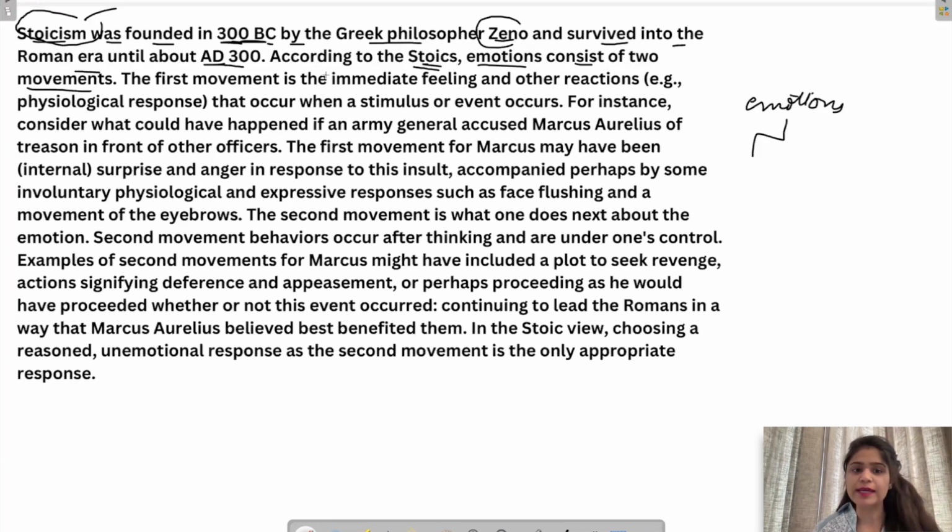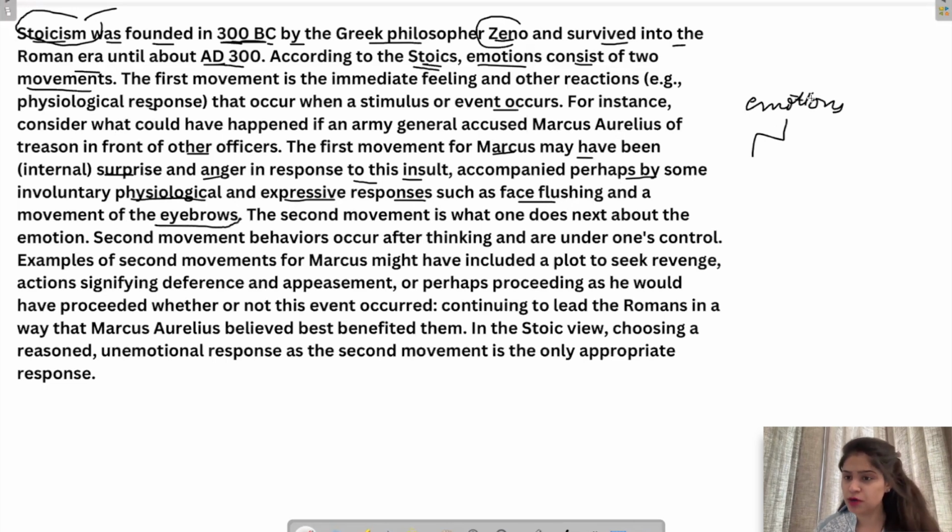The first movement is the immediate feeling and other reactions, for example, physiological responses that occur when a stimulus or event occurs. For instance, consider what could have happened if an army general accused Marcus Aurelius of treason in front of other officers. The first movement for Marcus may have been internal surprise and anger in response to this insult, accompanied perhaps by some involuntary physiological and expressive responses such as face flushing and a movement of the eyebrows.